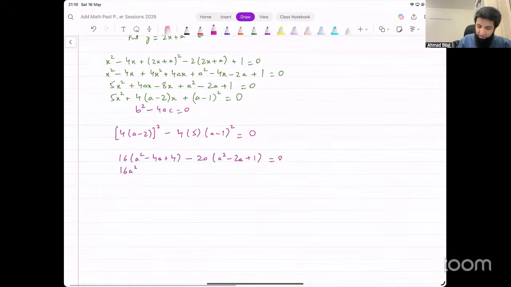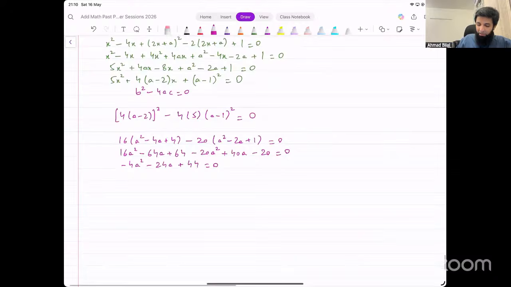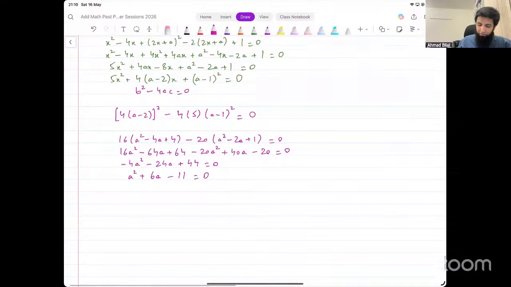This simplifies to 16a squared minus 64a plus 64 minus 20a squared plus 40a minus 20 equals 0. Simplify this further and that gives us minus 4a squared minus 24a plus 44 equals 0. We can divide the whole thing by minus 4 and that will give me a squared plus 6a minus 11 equal to 0.